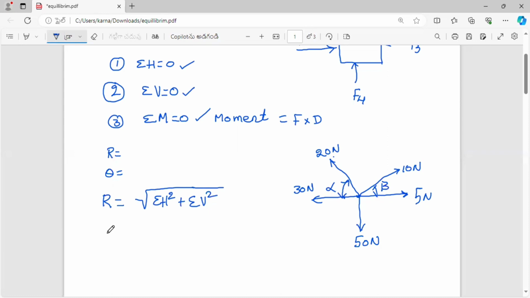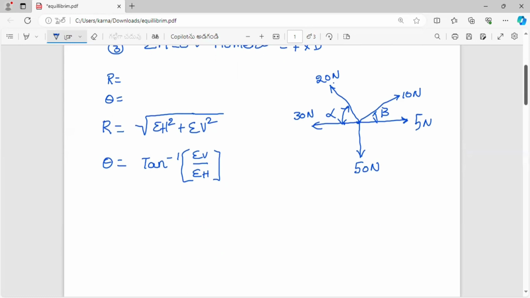vertical components squared. Next, theta equal to tan inverse of sigma V by sigma H. So you have to calculate in this way. For that, first of all, you have to identify the value of sigma H, meaning the algebraic sum of the horizontal components you have to calculate. How can you calculate the horizontal component?